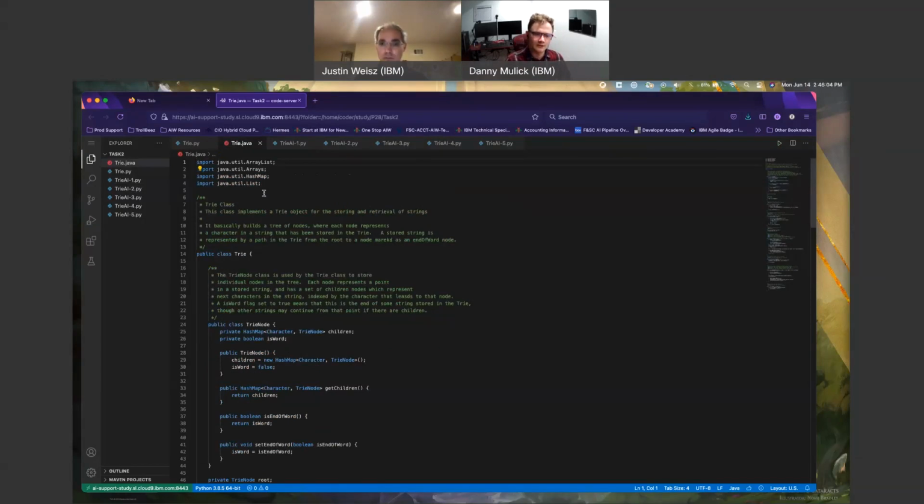Stored individual places in the tree. Each node represents a point in a stored string, and has a set of child nodes representing characters in the string, indexed by the character that leads to that node. The is-word flag set to true means the end of some string stored in the try, which may continue if there are children. Makes sense.